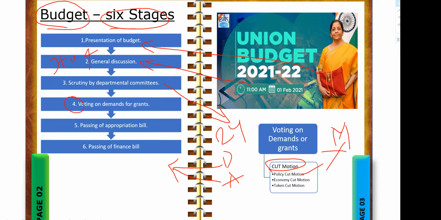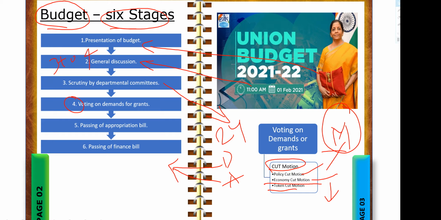Then if everyone agrees, this policy will be rejected. Okay, economic cut motion, if this policy has been allotted 5 lakh crores, then a parliament member will raise a concern on that by using economic cut motion. He asks to reduce that amount, that is nothing but economic cut motion.